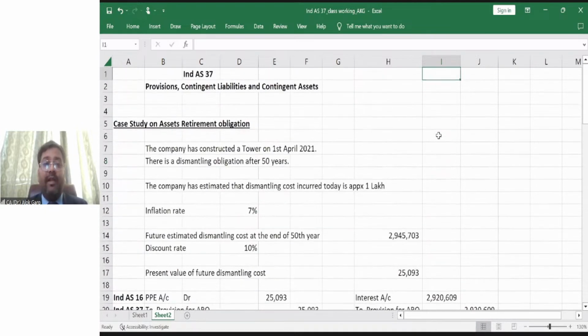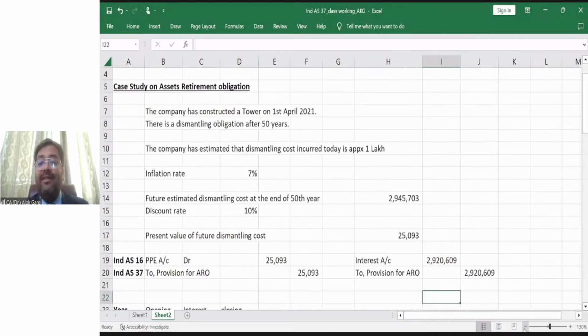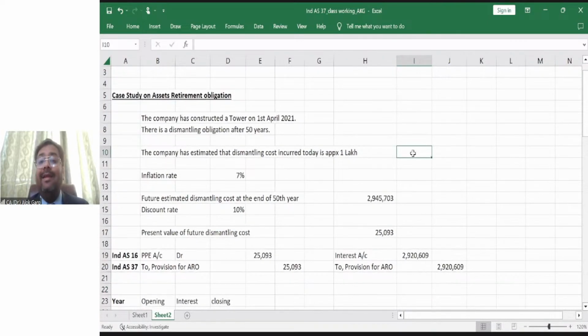I hope this working is clear, and this is not only the ARO concept. This concept is for every provision where it is beyond 1 year, where the time value of money is material. This is for everything, right?